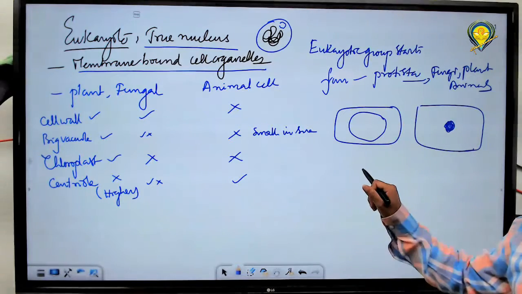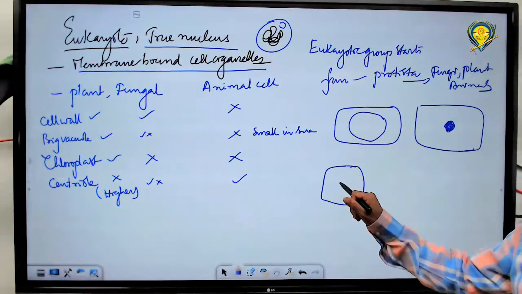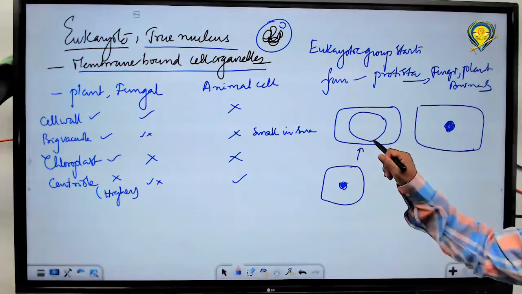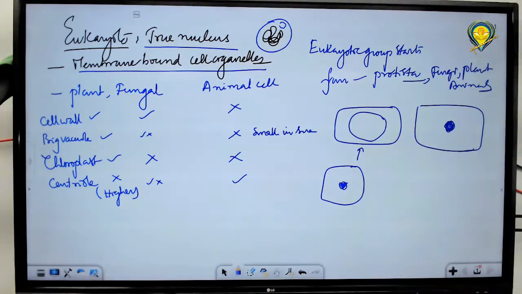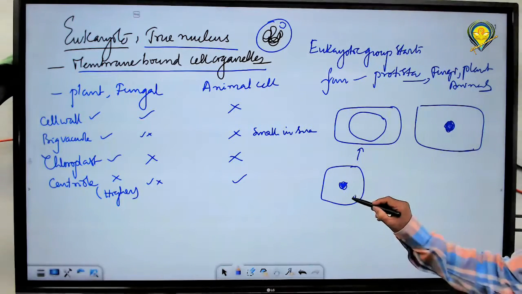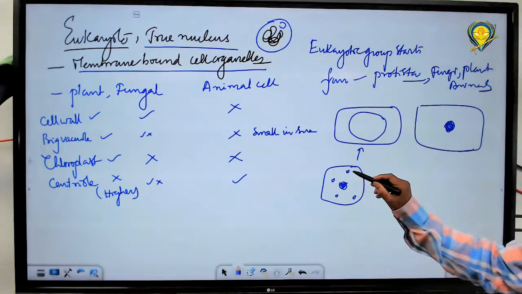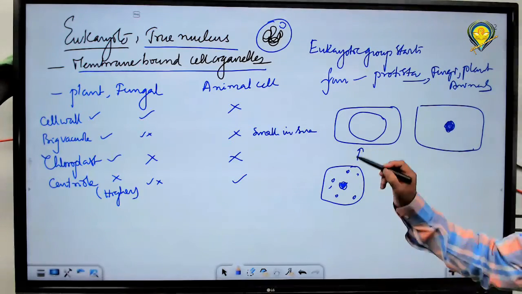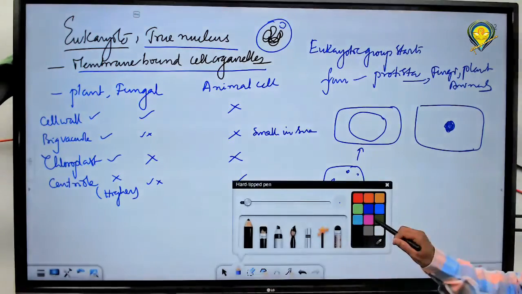Even in plant cells, when they are young, the nucleus is at the center. When the cell matures, it appears like this. In young plant cells, many small vacuoles are there. They all fuse together, coalesce, and form a big, large vacuole and push the cytoplasm towards the periphery.